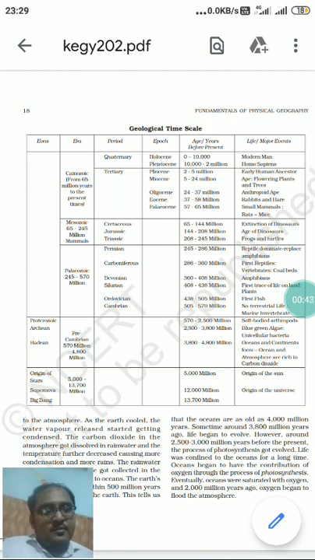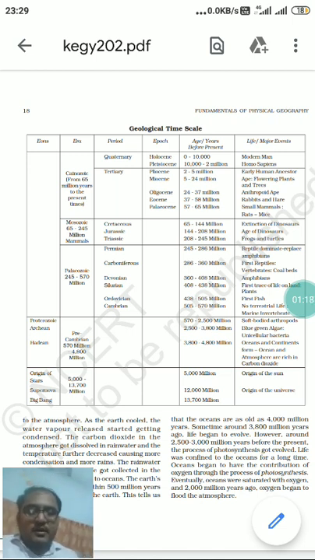fundamentals of physical geography, fundamental features of physical geography. So this chapter 2 is all about the origin and evolution of Earth. We already saw the earlier theory about the origin of Earth. Then we had seen the modern theories about the origin of the universe. We saw the Big Bang theory, the main theory. Then we had seen the formation of stars, then the formation of planets.